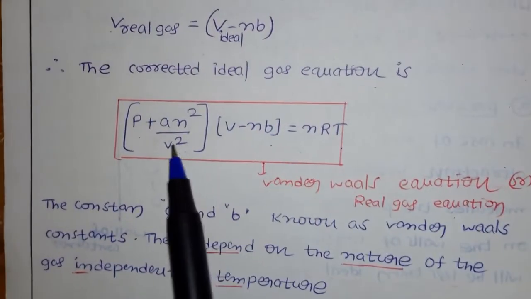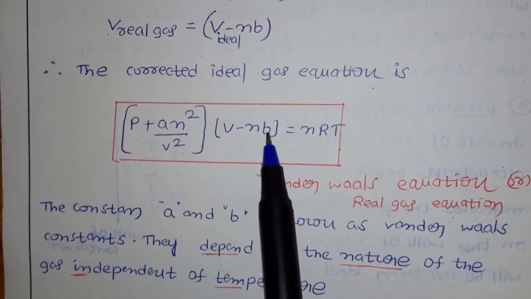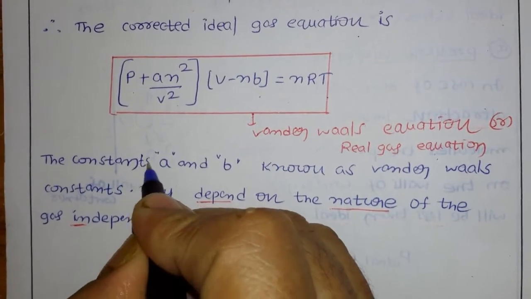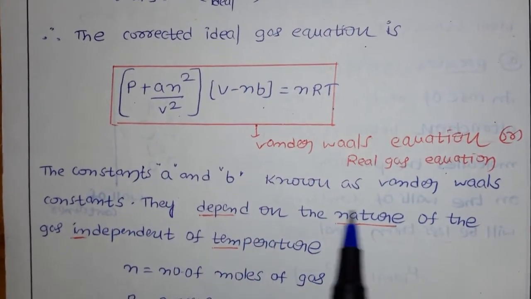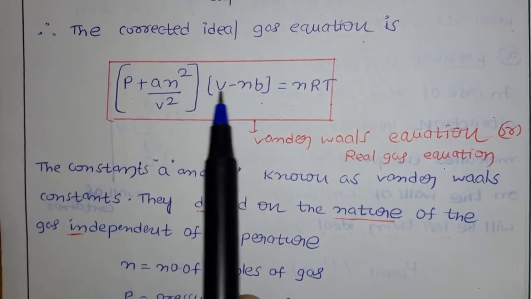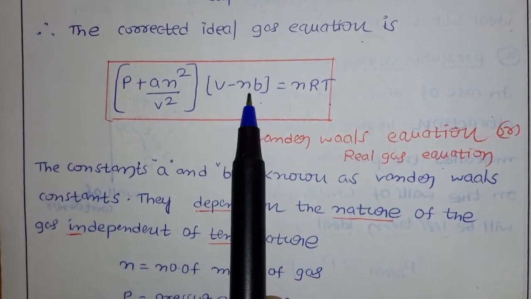Now let us know what a and b are. The constants a and b are known as the van der Waals constants. These are the van der Waals constants.